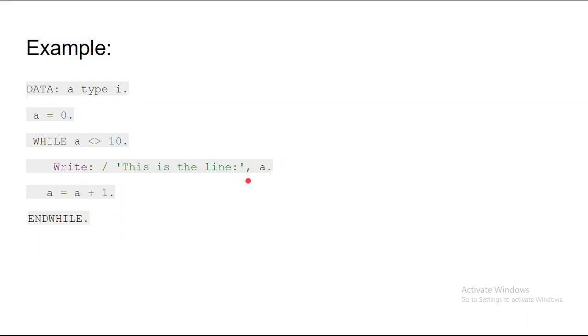Usually if you write the same statement in C language, how do we write it? We can write it like this: printf, inside the bracket, double quote, this is the line, then colon %d, double quote complete, comma a, and bracket complete. But in ABAP we are writing it in a very simple way: write colon.